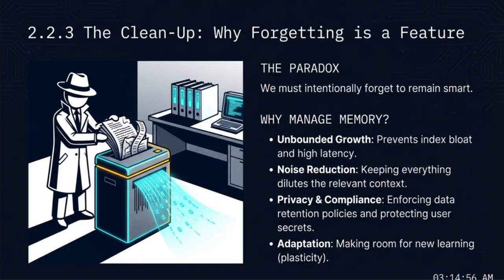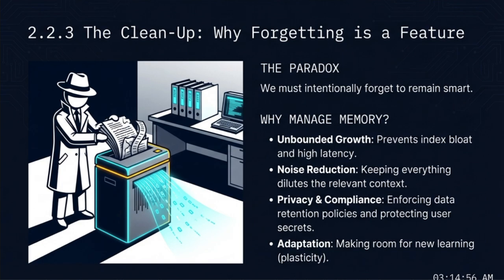We have now come to section 2.2.3, which covers the cleanup and why forgetting is actually a feature of a smart system. It sounds like a paradox, but we must intentionally forget some things to remain smart. There are four primary reasons we must manage memory and use the shredder. First is unbounded growth. Without a cleanup process, index bloat leads to high latency and massive storage cost. Second is noise reduction. Keeping everything forever eventually dilutes the relevant context, making it harder for the agent to find a signal in the noise.